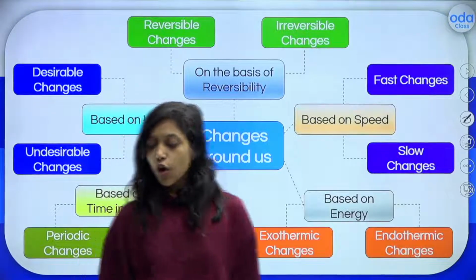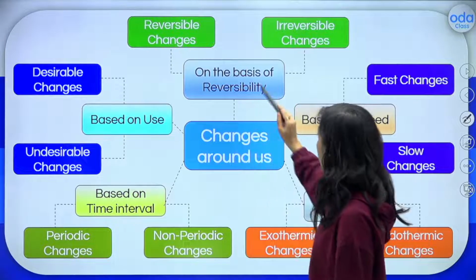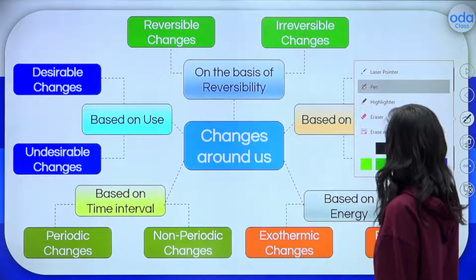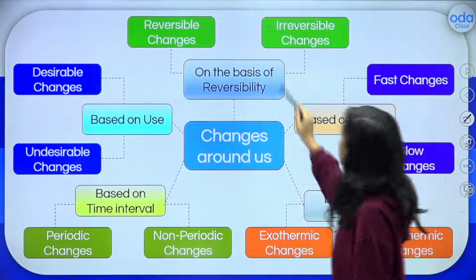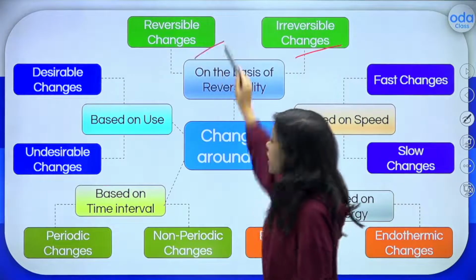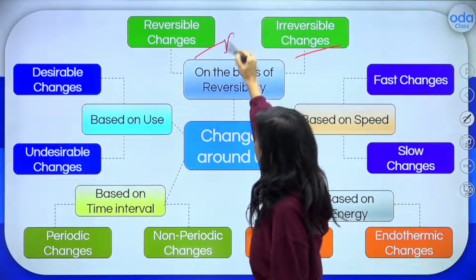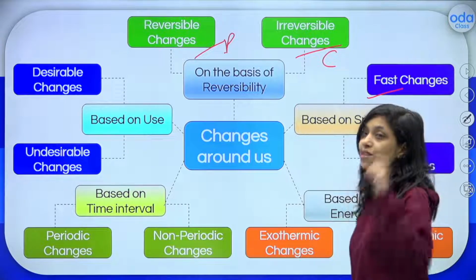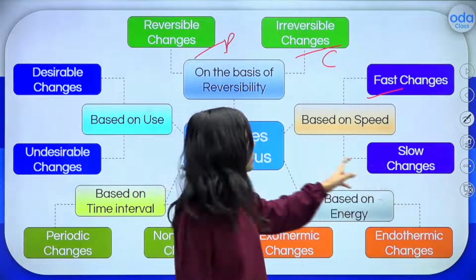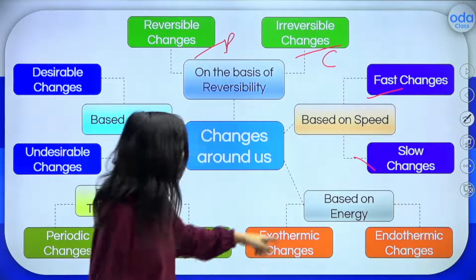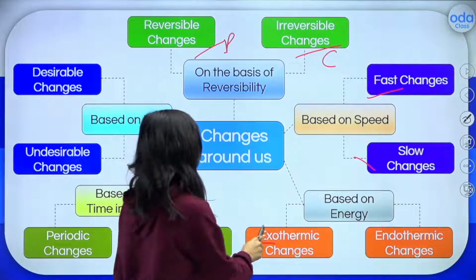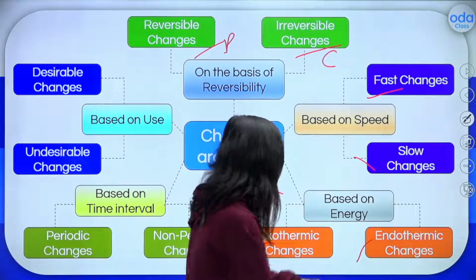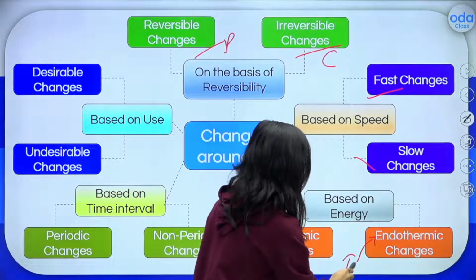That's great. So these are the overall changes, as you have seen, on the basis of reversibility. We have reversible change and irreversible change. Reversible changes, most of them are physical, and irreversible, most of them are chemical. Based on speed, we have fast changes which happen within a second, like breaking of glass, and slow changes like our aging. Based on energy, exothermic means it gives out heat or energy. Endothermic means it takes in the heat or energy.